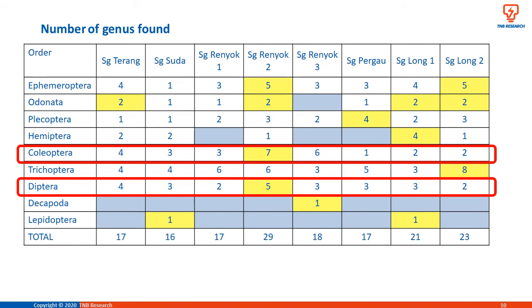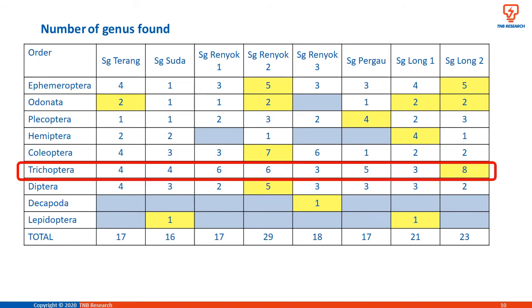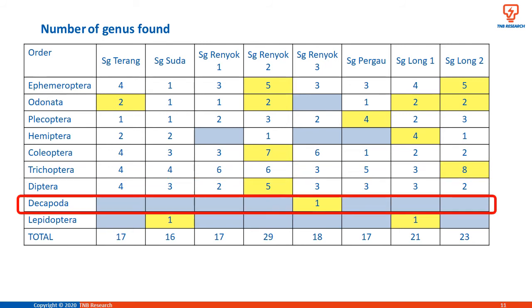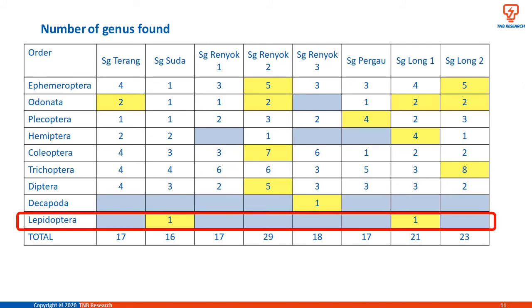Sungai Renyok 2 recorded the most genera for orders Coleoptera and Diptera. Trichoptera was mostly found at Sungai Long 2 with 8 genera. Order Decapoda was only found at Sungai Renyok 3, and order Lepidoptera was only found at Sungai Suda and Sungai Long 1. These 2 orders had the fewest genera, only 1 genus.